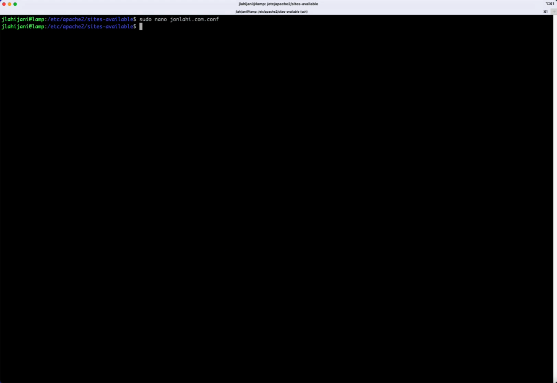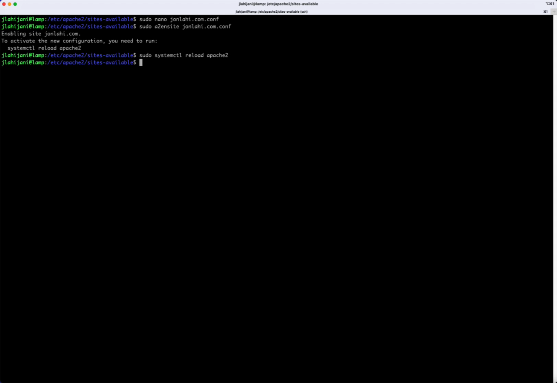So let's run the following command: sudo a2ensite, which stands for Apache2 enable site, and then the name of the configuration file. So johnlahi.com.conf. Now that it's enabled, we have to actually restart Apache. So sudo systemctl reload apache2. Let's also just restart Apache for good measure.